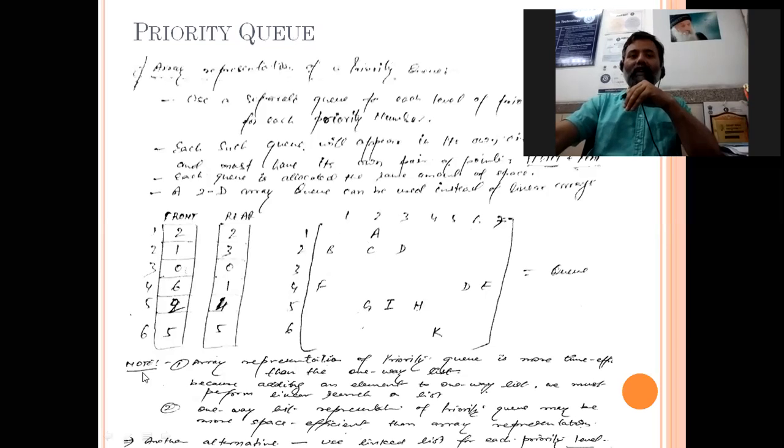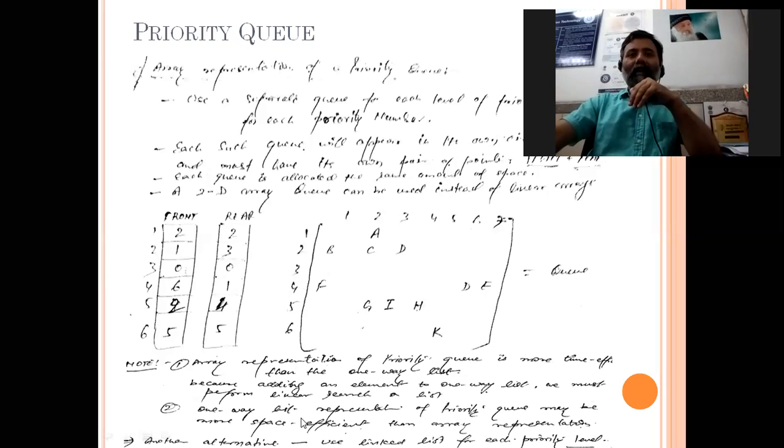Now there are some points to observe. Array representation of a priority queue is more time effective than a one-way list. Why? Because to add an element in a one-way list, we must perform a linear search in the list. यदि आपको ऐड करना है तो आपको लिंक लिस्ट में लिनियरली सर्च करना पड़ेगा. बट हियर जो भी प्रायोरिटी होगी उसी प्रायोरिटी के उस क्यू में वो इंसर्ट हो जाएगा. सो इट इज वेरी टाइम इफेक्टिव.